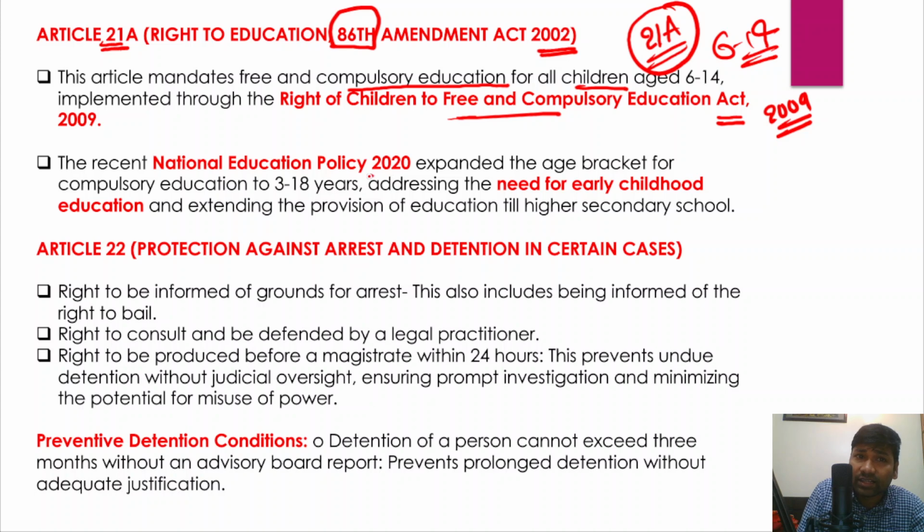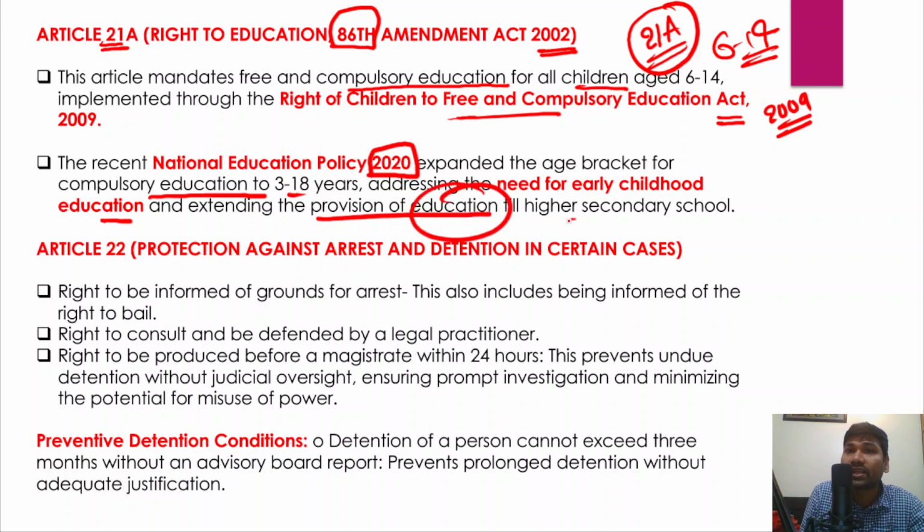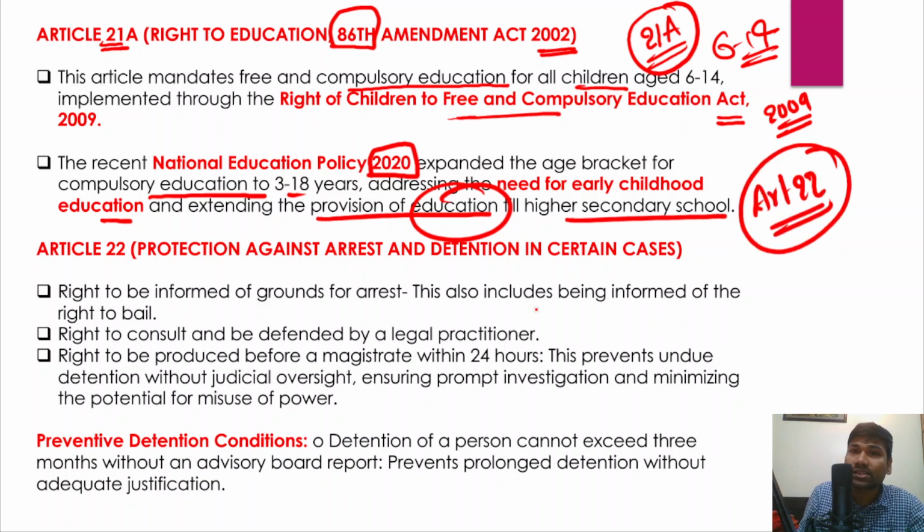Similarly, the recent National Education Policy, framed in the year 2020, has expanded the age bracket for compulsory education to 3 to 18 years. Thereby it has addressed two issues: one is the need for early childhood care and education, and the other is extending the provisions of education till higher secondary school.